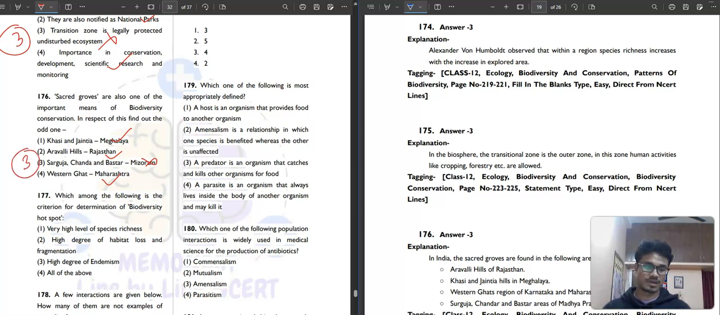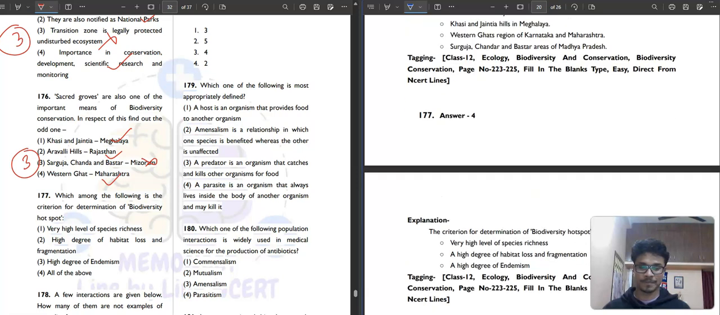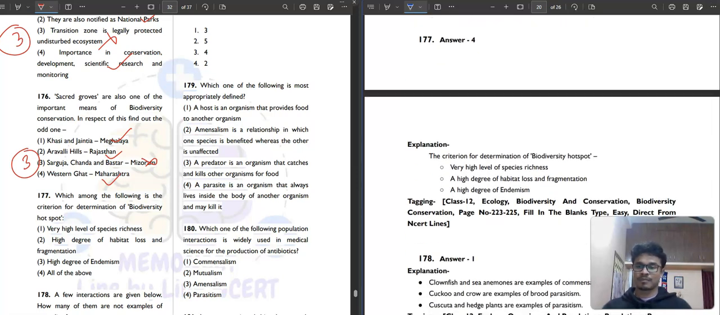Then question number 177. Which among the following is the criteria for determination of biodiversity hotspot? Very high level of species richness. Criteria, what is the main criteria? Obviously correct. High degree of habitat loss and fragmentation. Correct. And then high degree of endemism. Correct. So all of these above are correct for criteria of a biodiversity hotspot. Fourth. Then question number 178.